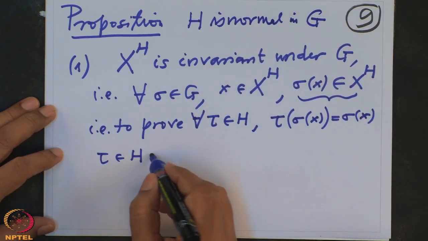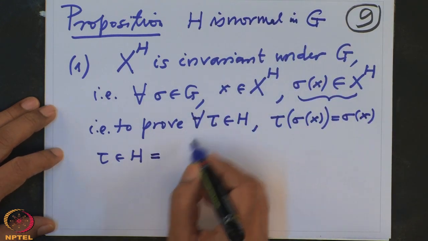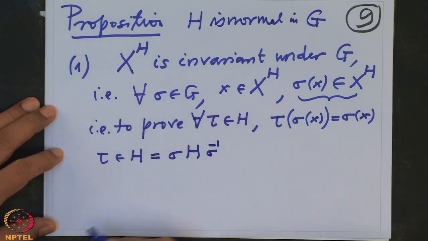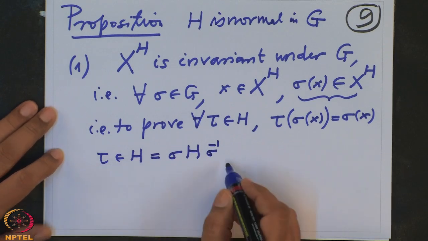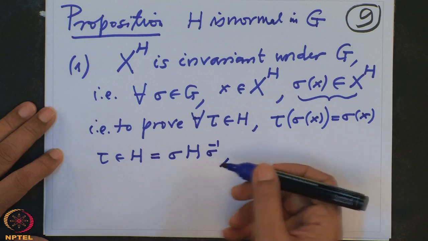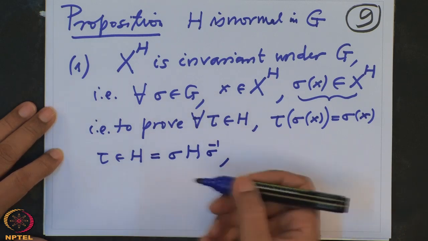So tau is in H, but H is also the same thing as the conjugate subgroup. So therefore every tau is also an element of this. So I multiply by sigma from this side.